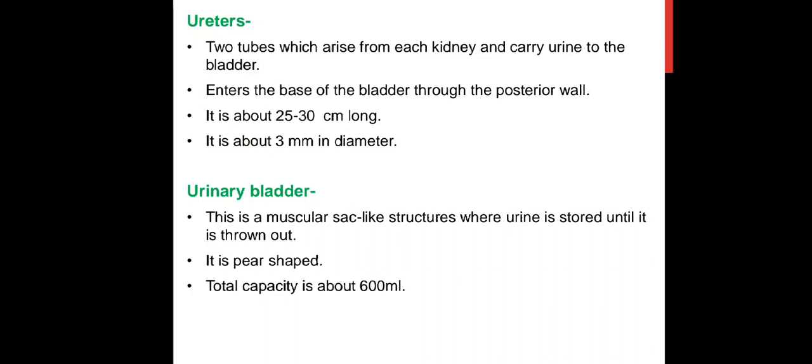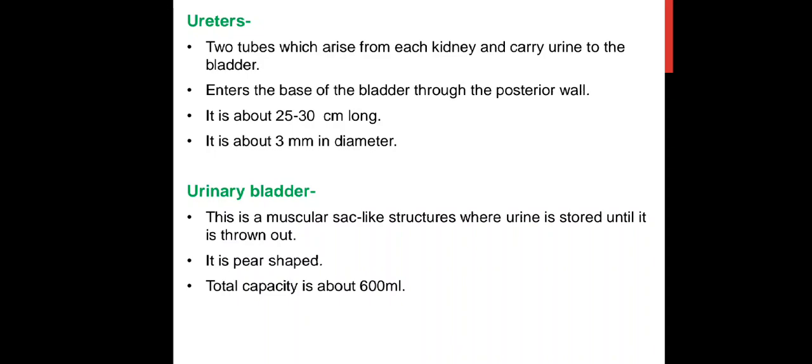Then ureters. But before ureters, we can talk about the composition of urine. Many components are there, like water. We all know that waste water gets removed from our body in the form of urine. Water is present at around 96% in urine.